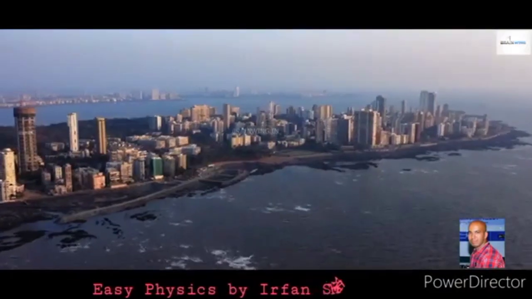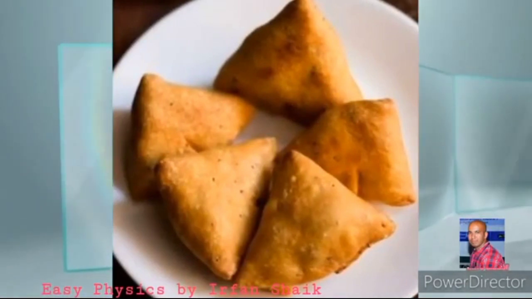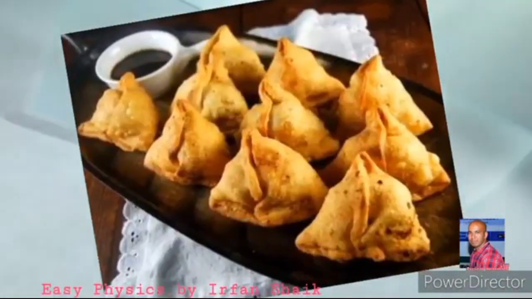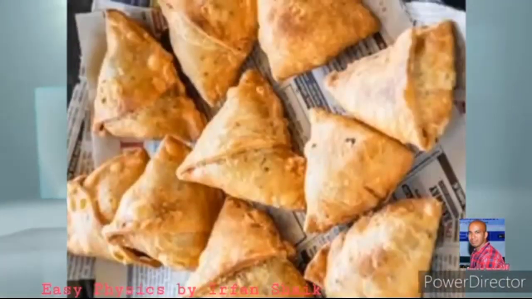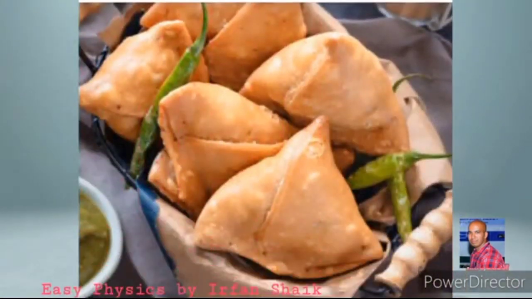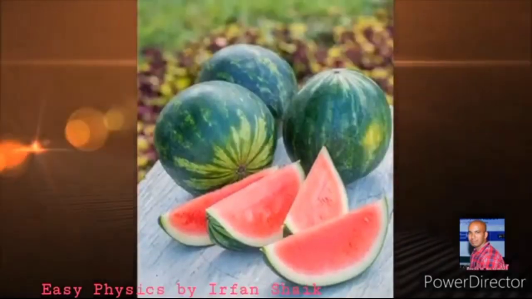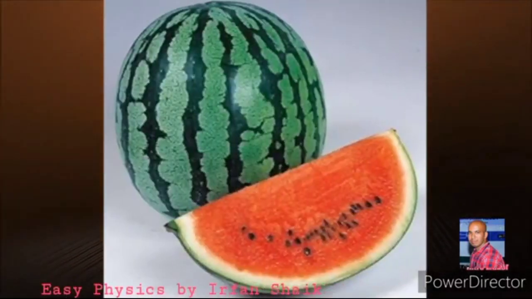Do you like samosa? Of course, everyone. A samosa appears to be cool outside, but it is hot when we eat it because the curry inside the samosa contains ingredients with higher specific heat. Watermelon brought out from the refrigerator retains its coolness for a longer time because it contains a large amount of water.